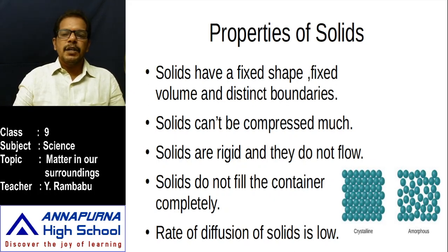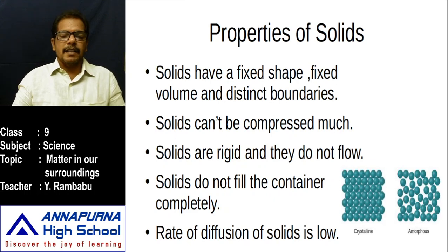Why is it solid? If you take a small crystal of sugar or salt, it has a fixed shape. And if you place that sugar in our palm or on a plate, that crystal's shape remains the same. That's why it is solid but not liquid, even though the shape of the container changes.